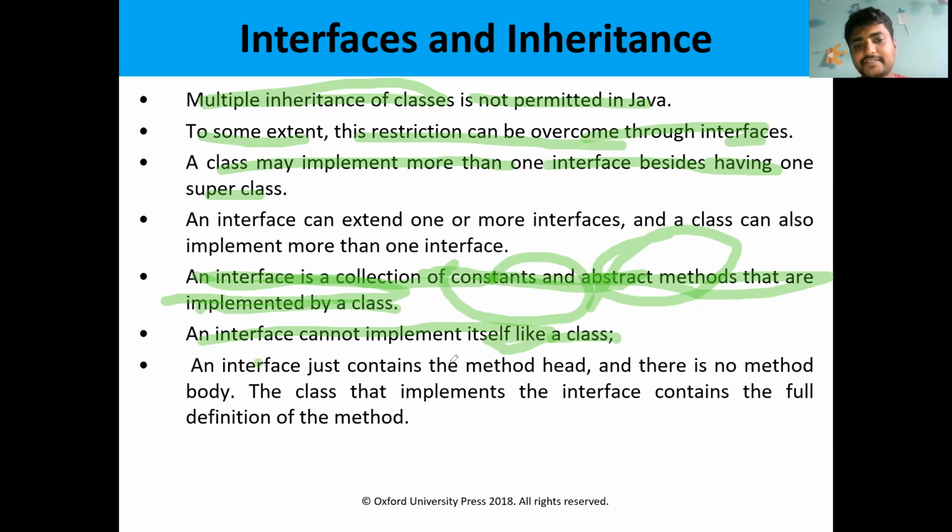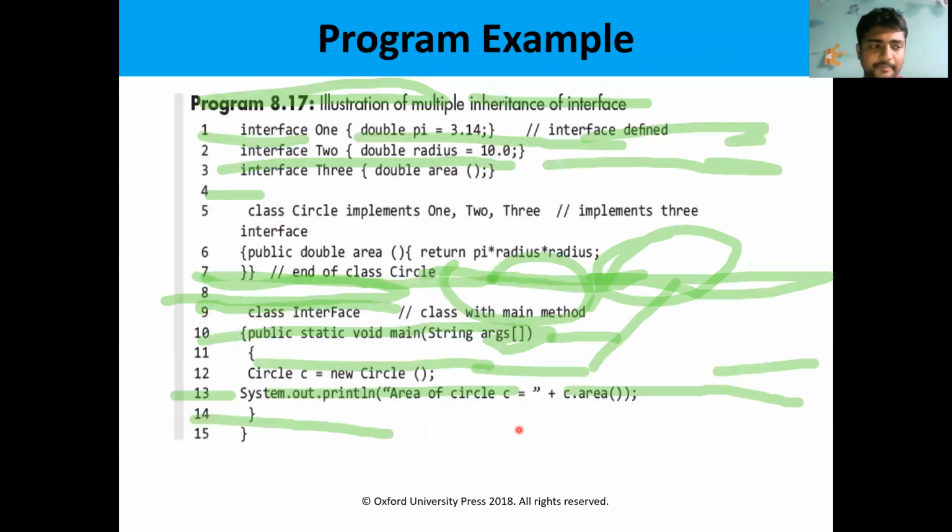An interface just contains the method head, that is the abstract method head, and there is no method body. That means there is no method definition. So that is the abstract method. The class that implements the interface contains the full definition of the method. So the definition will be either in the other class or in the subclass. So let us see one program.